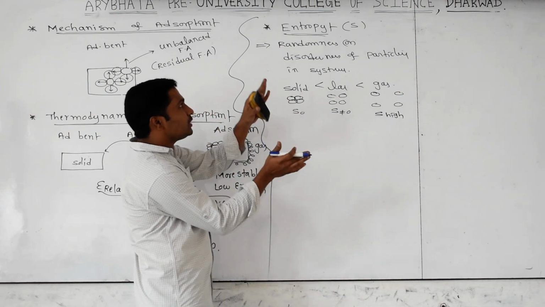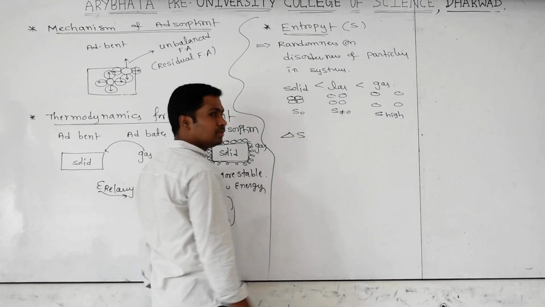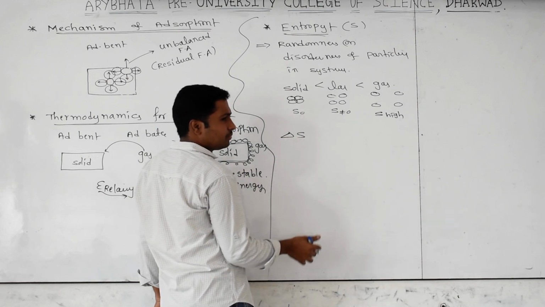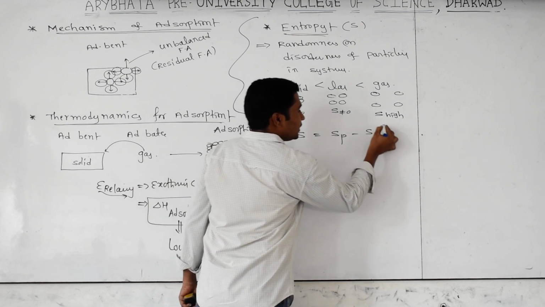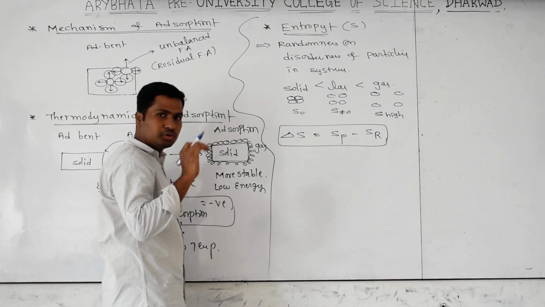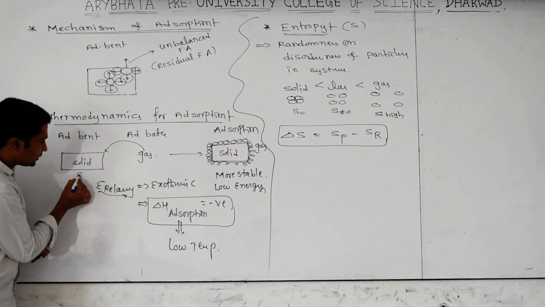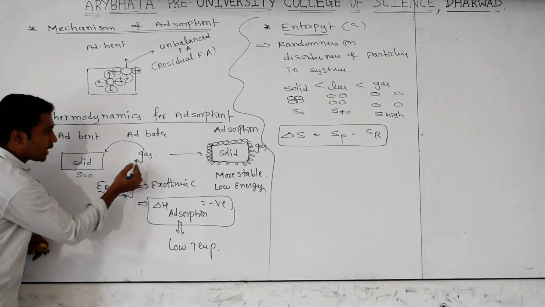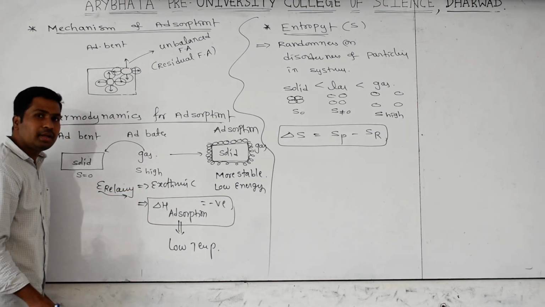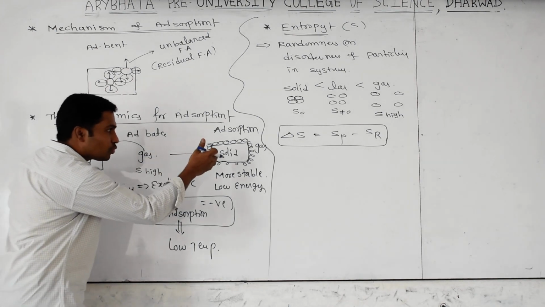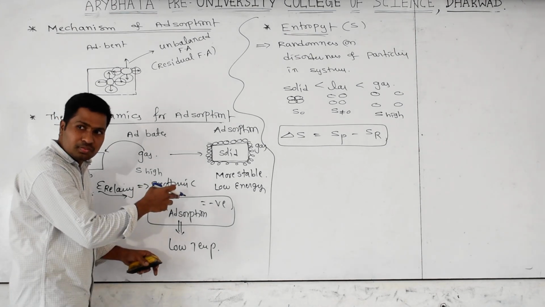Okay, now you have to apply this concept to the adsorption phenomenon. What is the entropy change for adsorption or any reaction? Entropy change means the entropy of the products minus the entropy of the reactants. Observe very carefully. Coming to this point, the entropy of the solid is almost zero. The gas molecule entropy will be very high. After adsorption, what happens? Products will be formed. In the products, what is the entropy? Is it zero, or is it very high?